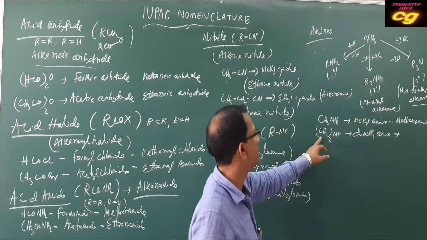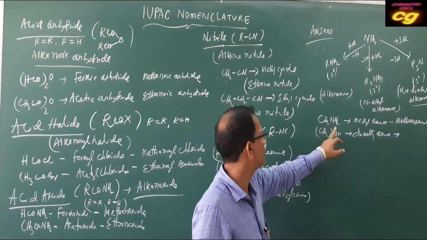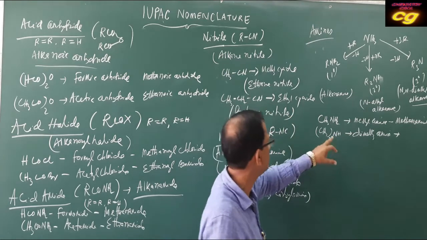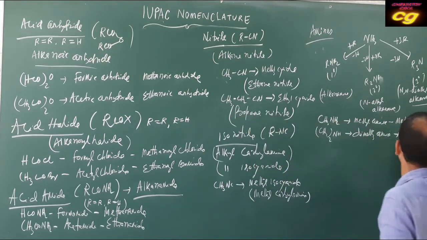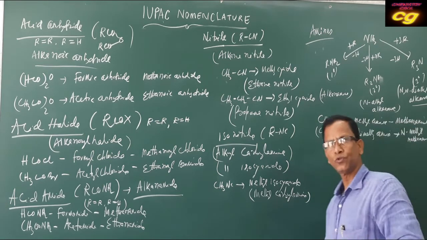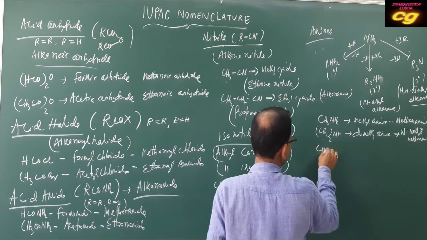But here, as 2 methyl groups are attached to N, one will be considered N-methyl, and the remaining 1 methyl is methanamine. So N-methylmethanamine.